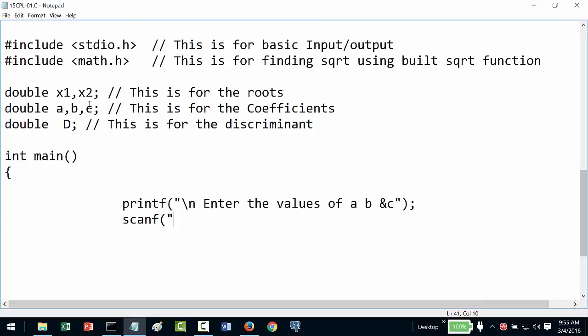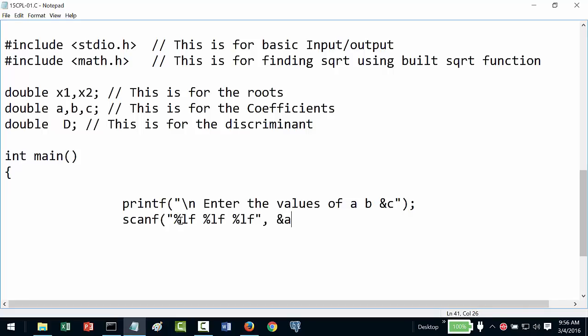Since the values of A, B, C are of type double, the format specifier to read double is %lf. If I was using float, the format specifier would be %f. If the format specifier is wrong, you will not be able to read the input properly. So I'll say %lf, %lf.